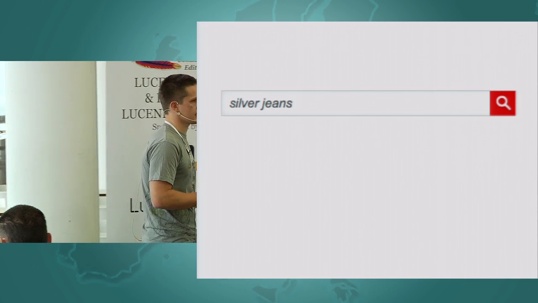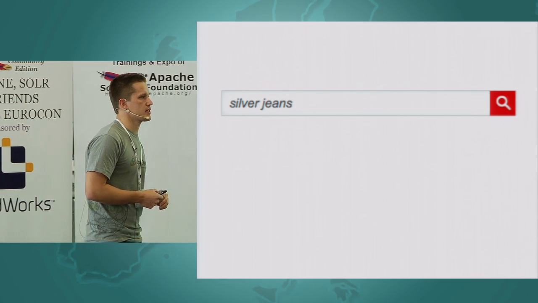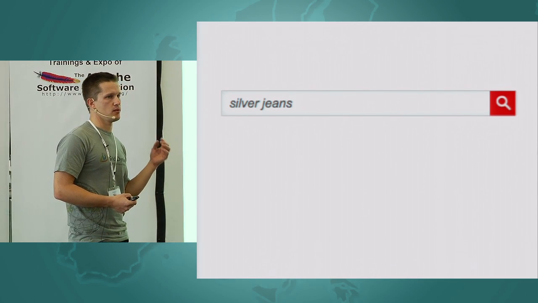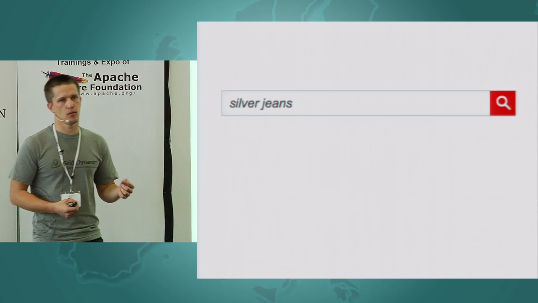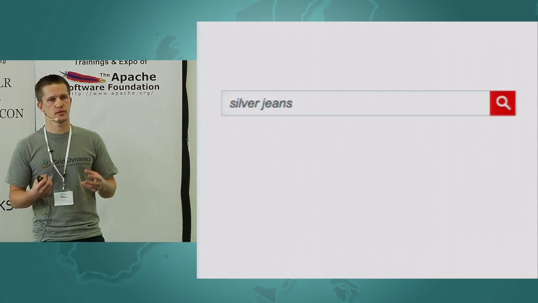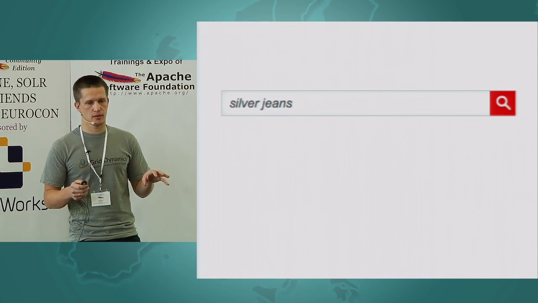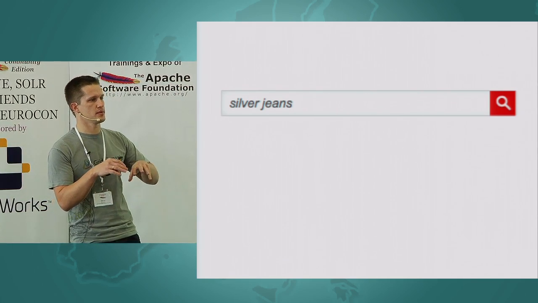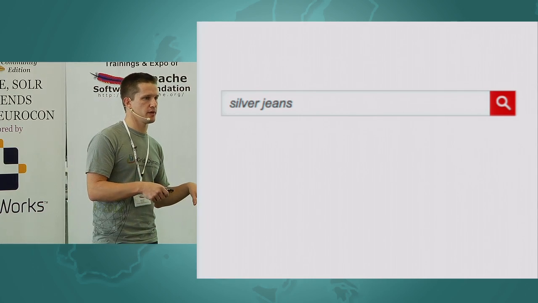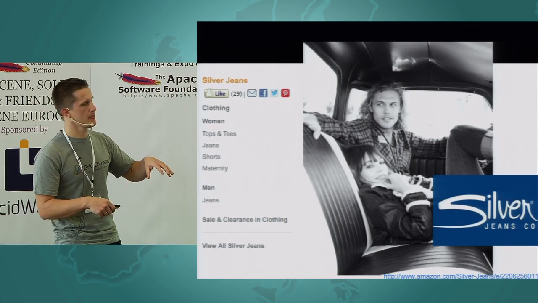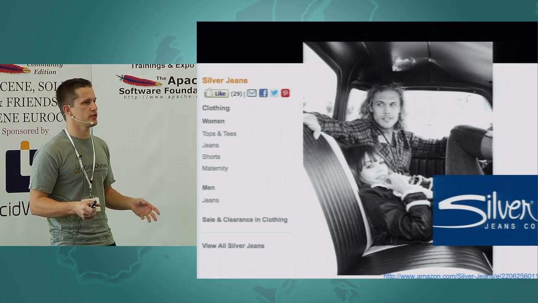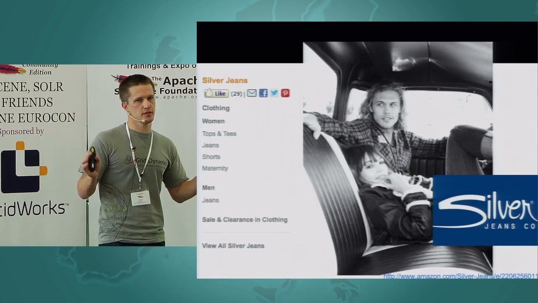Besides search itself, on the e-commerce side, we have merchandising rules, right? And it's also a reason why we need to understand our users quite well. Because if we understand them right, if someone searches for silver jeans and it's a brand name, we can redirect them to the brand landing page, you know, with a huge flash animation.